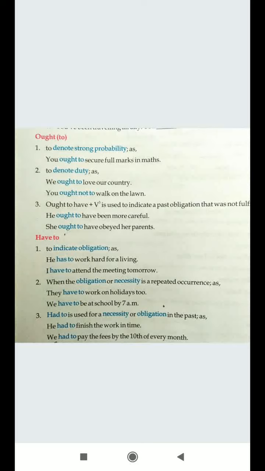Next is when the obligation or necessity is a repeated occurrence. When something is happening again and again, they have to work on holidays too. So this is a repeat occurrence. Again and again it's happening.